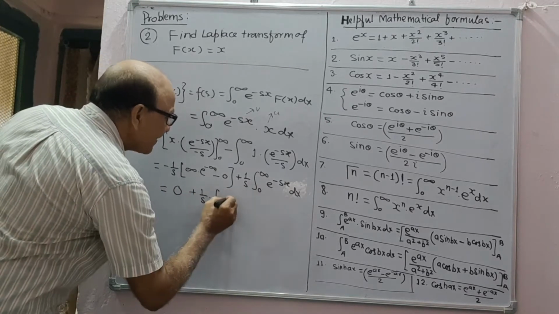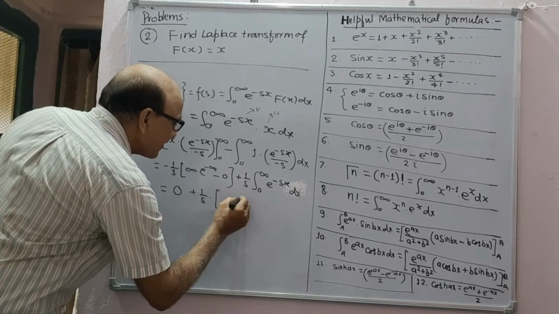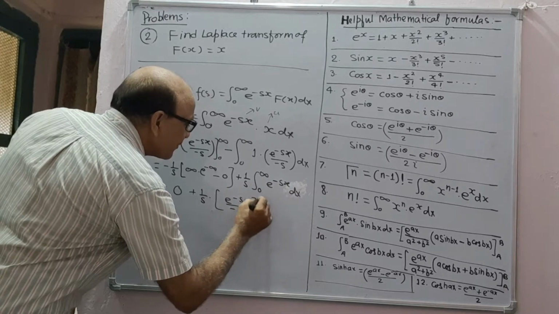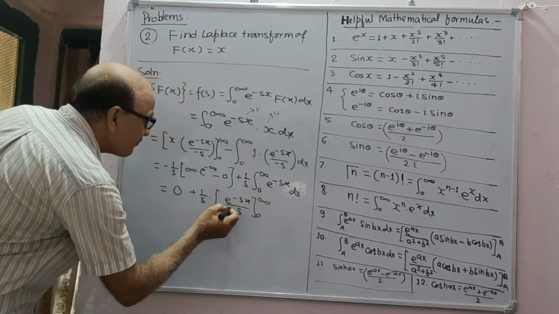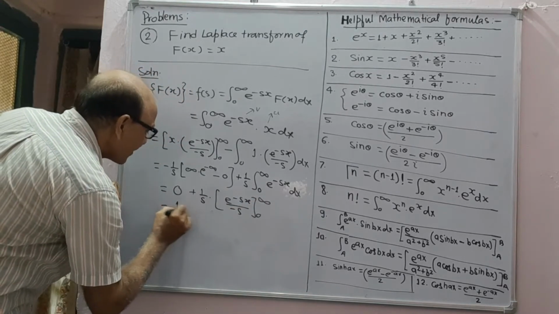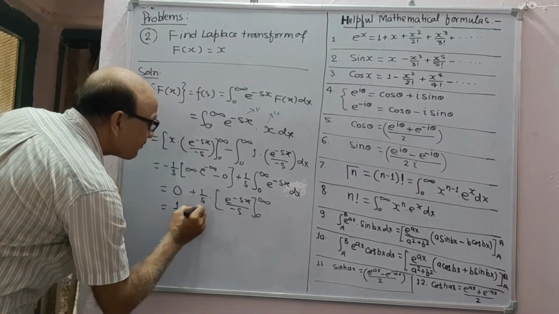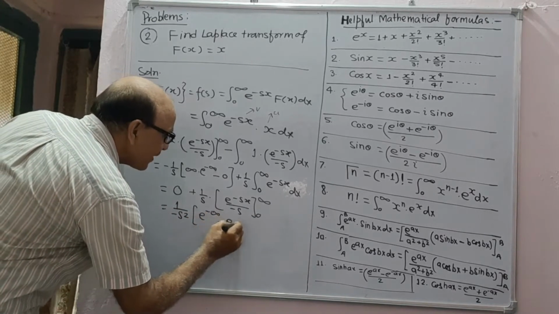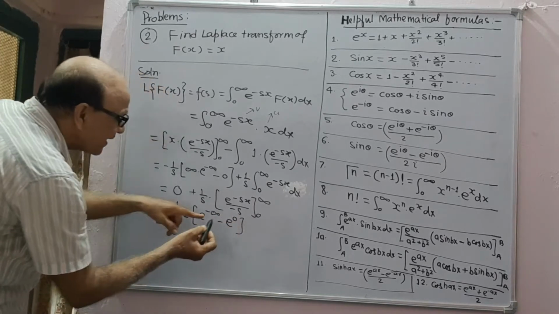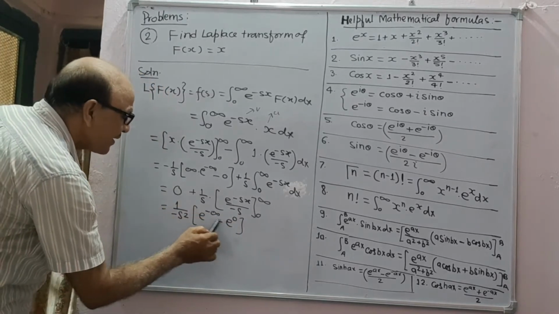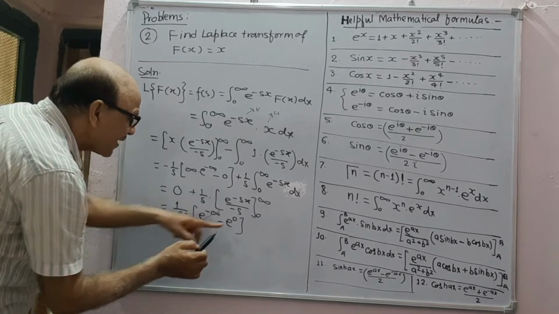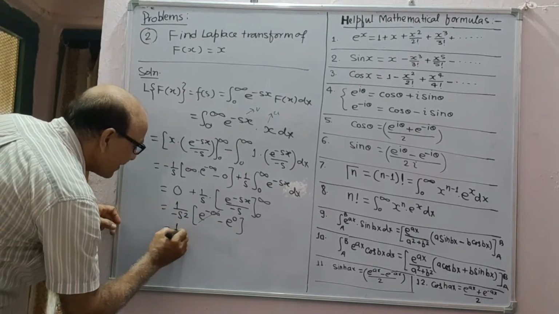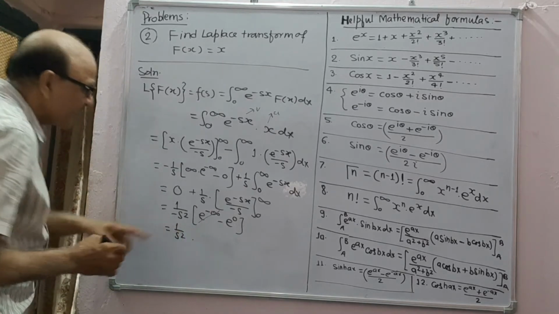its integral, which is e to the power minus sx upon minus s from 0 to infinity, equal to 1 upon minus s square times e to the power minus infinity minus e to the power 0. Again this is 0, the 0 cancels, and minus 1 minus minus plus 1 becomes 1 upon s square.